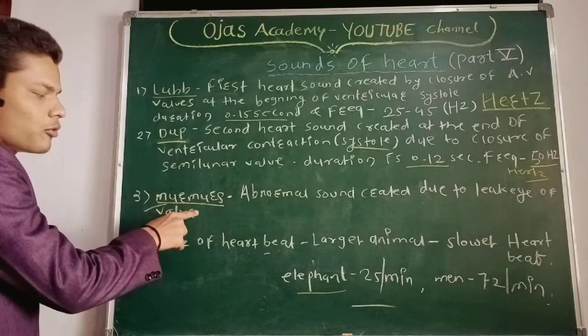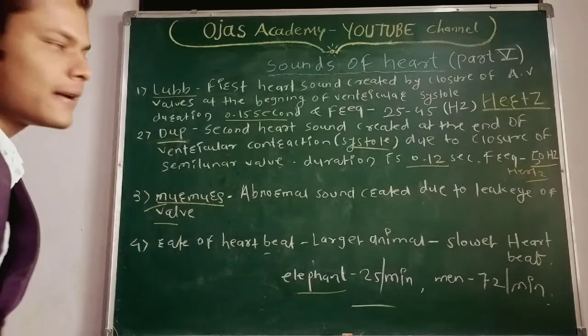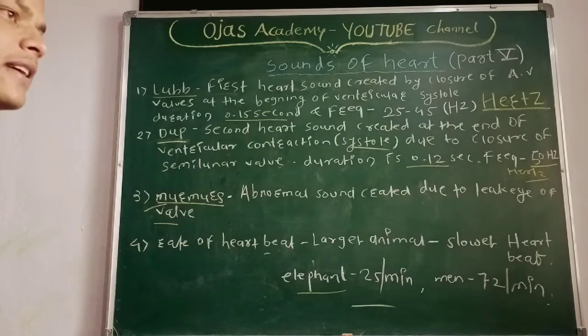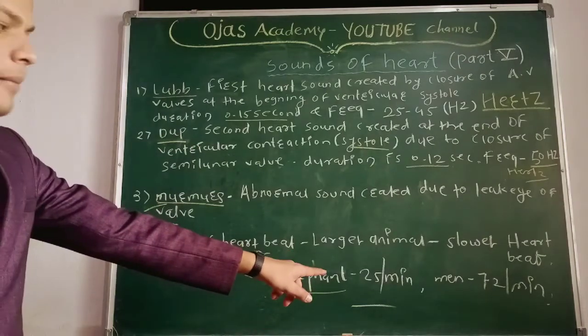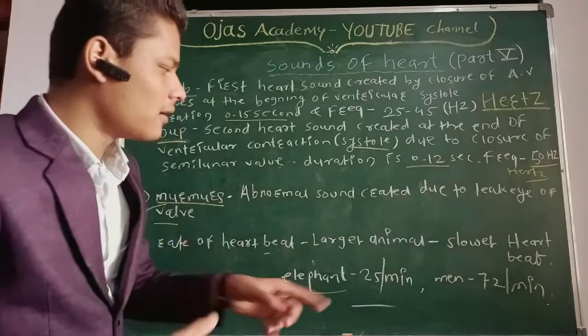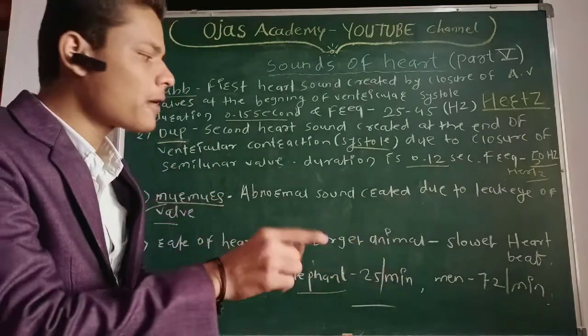Third point is what is the murmur? Murmurs are abnormal sounds created due to leakage of a valve in the heart. What is the rate of heartbeat? The larger the animal, the lower its heartbeat. We know that. Elephant 25 heartbeats per minute, and man, it means our men, 70 or 72 per minute.